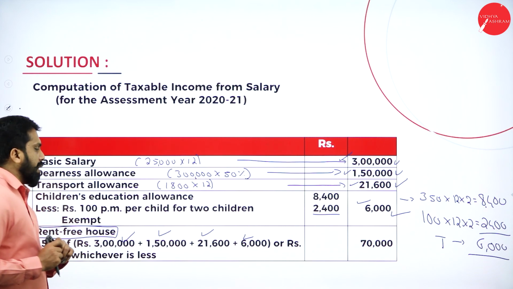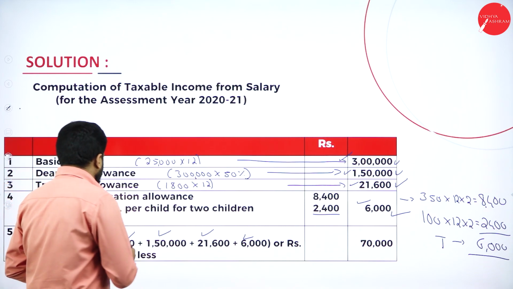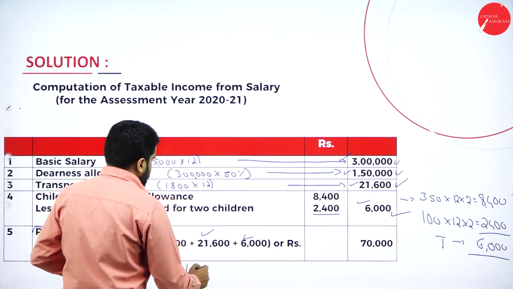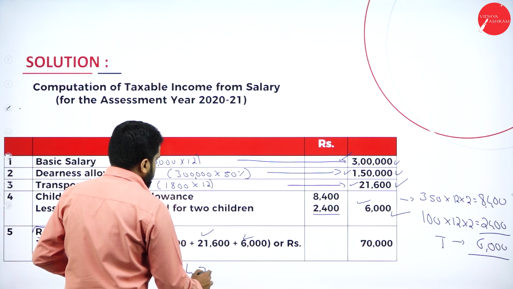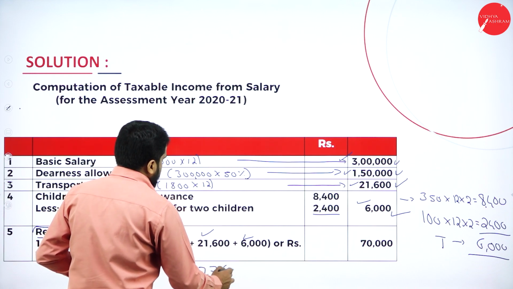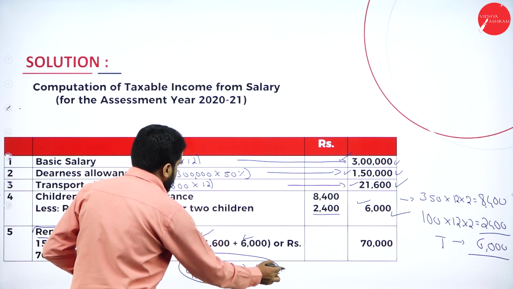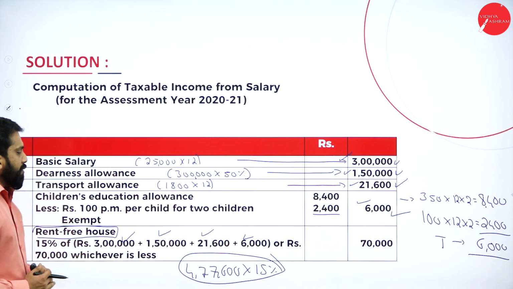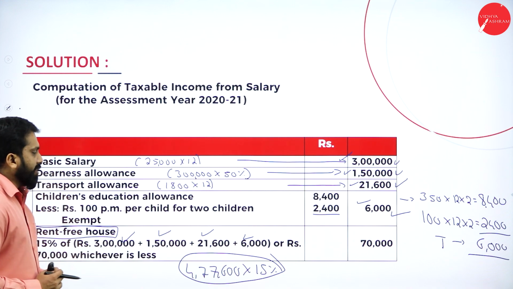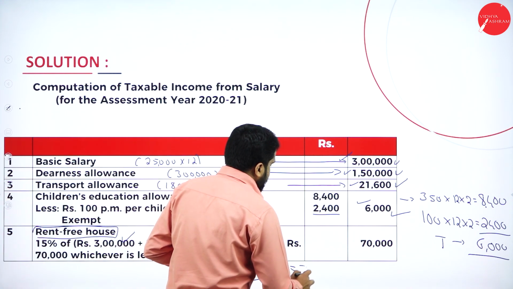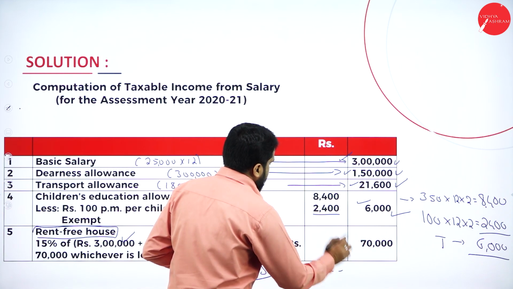Clear? Yes. So, whatever is calculated, 4 lakh 77,600, on that you should calculate 15%. Now, if you calculate 15% on this, how much will you get? You will get around 71,400 something.